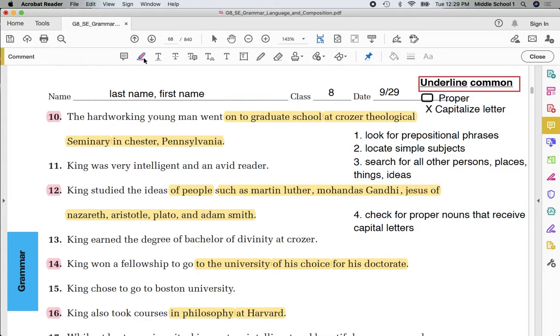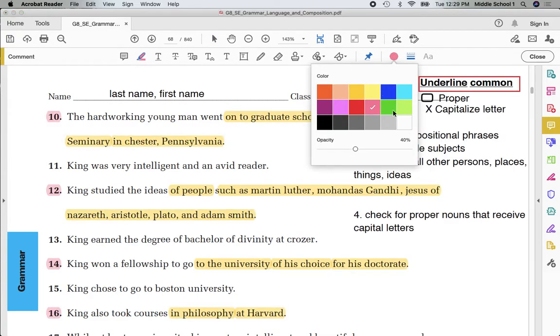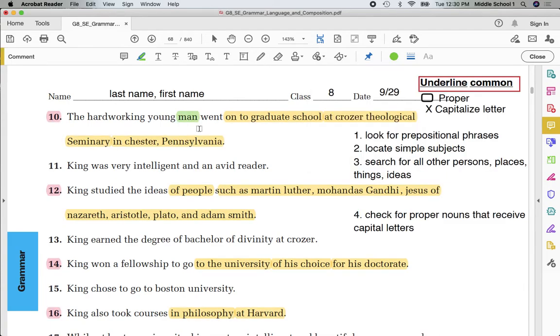And now, where is my sentence subject? The sentence's subject is man. Number 10, simple, man, school, simple, underline. Crozier, theological, seminary, circle, proper. Chester, Pennsylvania, circle, proper. X, C, X, T, X, C.